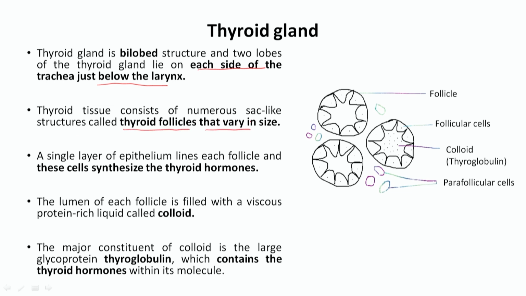This thyroid follicle is very important, because thyroid follicles differ in size, and inside the thyroid follicle an important structure is there, called thyroglobulin. The thyroglobulins are present in the colloidal portion, that is called Tg, and it helps in the formation of different thyroid hormones like T3 and T4, meaning triiodothyronine and tetraiodothyronine. That is why the colloid of the thyroid follicle is very important, because it contains numerous vesicle-like forms called thyroglobulin.